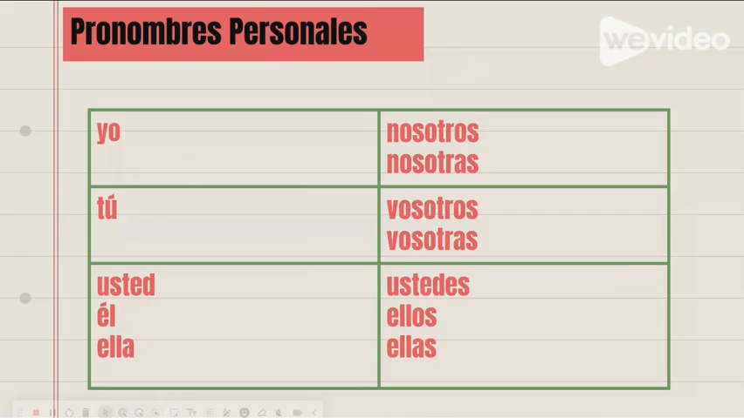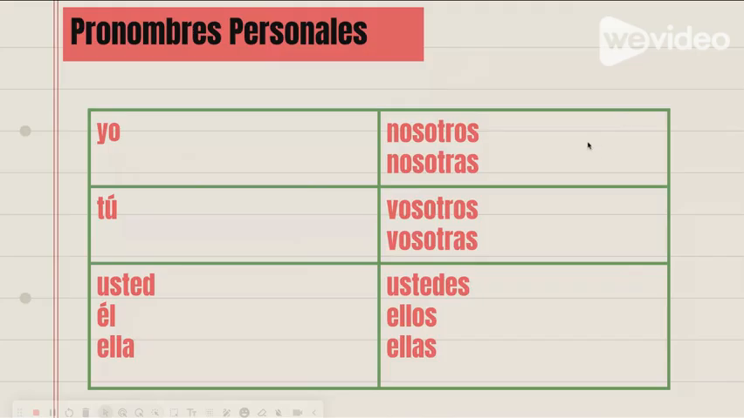You would use tú. You could also be usted, él, and ella when you're not familiar with the person that you're talking about. Usted doesn't have a gender, but él is referring to a man and ella is referring to a woman.